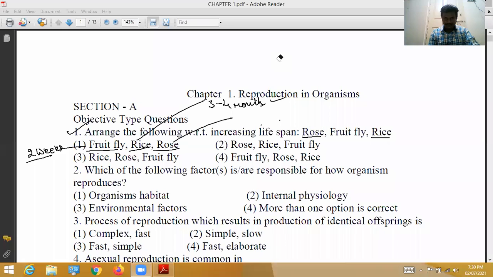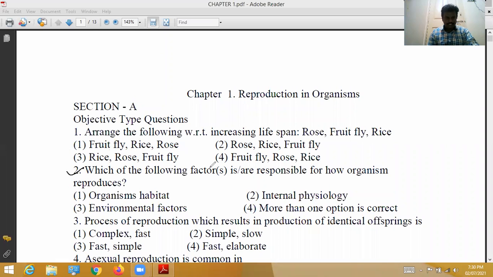Next, the third option: rice, rose, fruit fly. It is also not increasing order. For the first question, the correct option is 1.